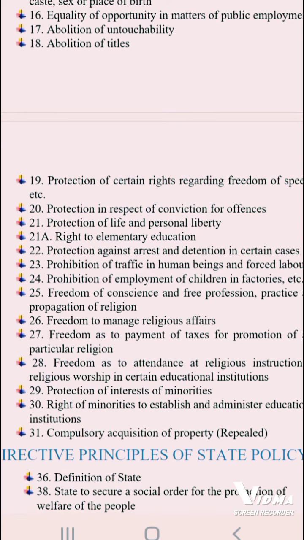20 is protection in respect of conviction for offenses.